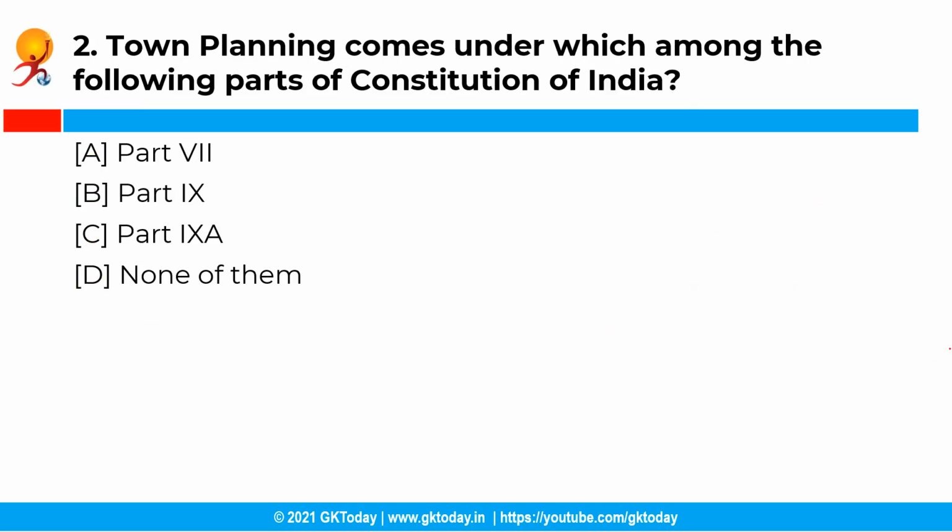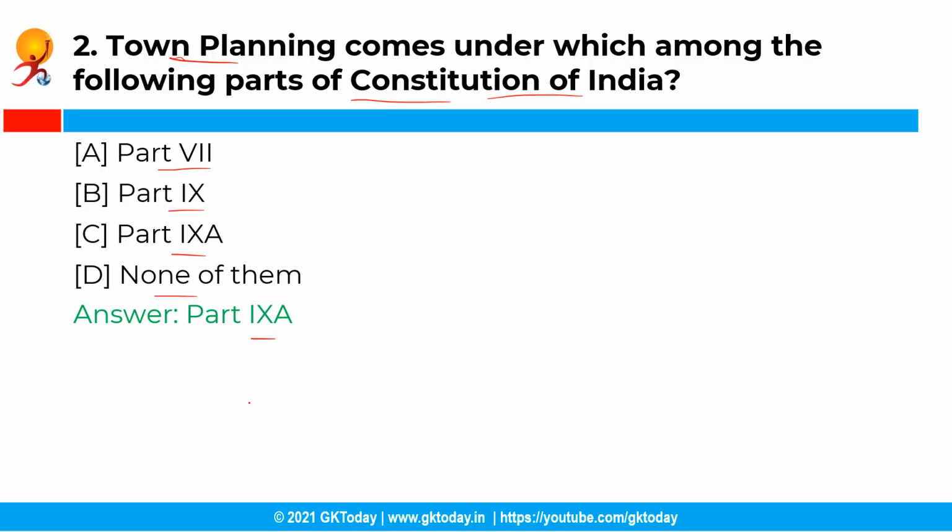Now the next question is, town planning comes under which among the following parts of the Constitution of India? See, your options are option A part 7th, option B part 9th, option C part 9th A and option D none of them. So the correct answer is option C, that is part 9th A. Part 9th A of the Constitution deals with municipalities and urban local government.